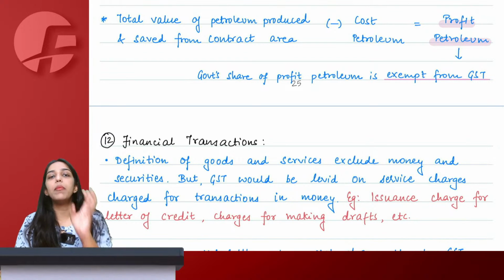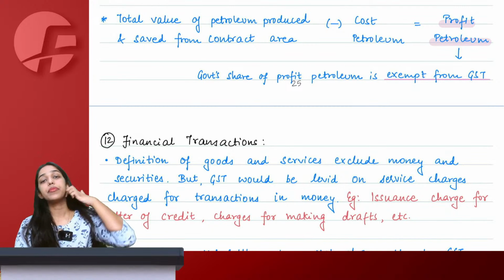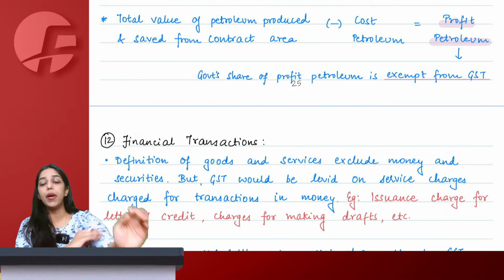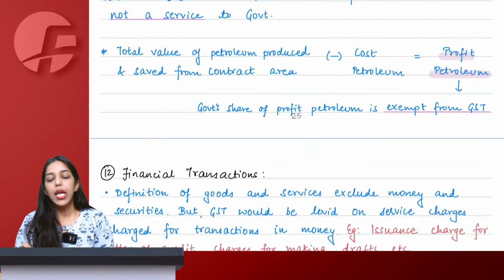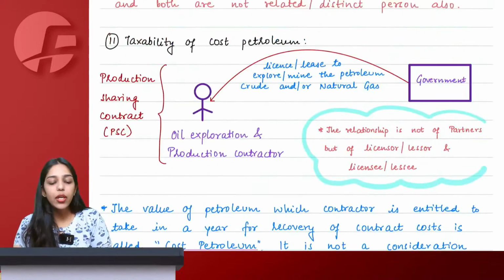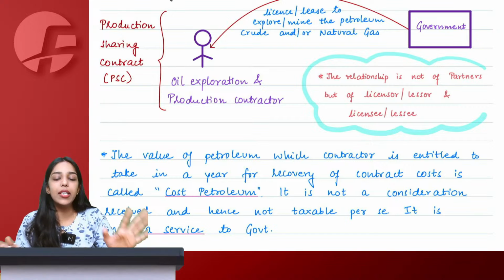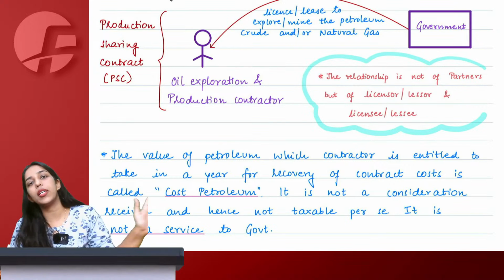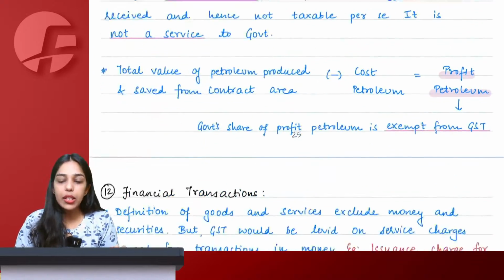So cost petroleum is also not taxable under GST. And government's share of profit petroleum is also particularly exempted from GST. If you understood, good. If you did not understand, very good. What you simply have to remember without taking any tension is cost petroleum not taxable, government share of profit petroleum also exempt under GST.